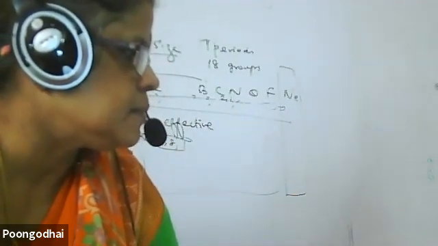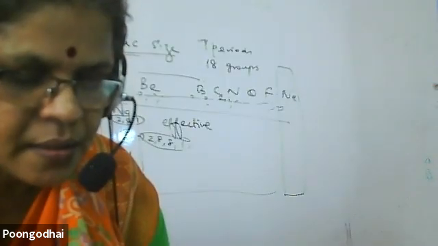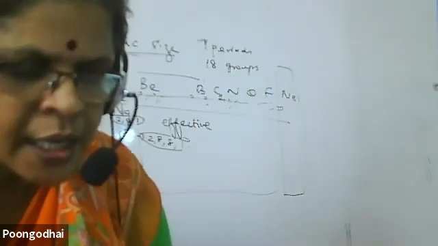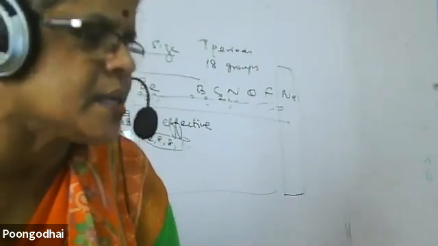Pujita, got it or not? When we move down the group, what happens to the atomic size? It increases, ma'am. Why? Because the number of shells increases. The distance between the nucleus and the valence electron increases, so the size of the atom increases.